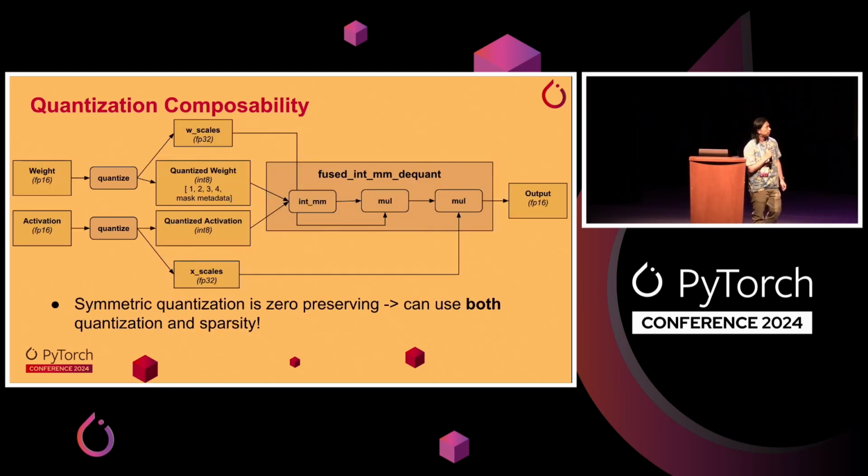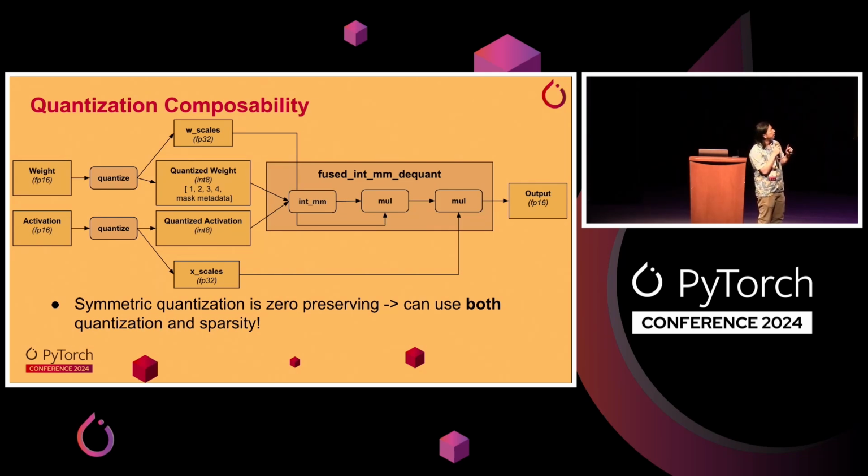Okay, so I talked a little bit about quantization and how sparsity can compose with that. The idea of quantization is that you have an FP16 matmul, and you want to instead express that as an int8 matmul. And I think a key insight here is if your quantization is symmetric, basically just WX, just scales, no bias factor, then your quantization is zero preserving.